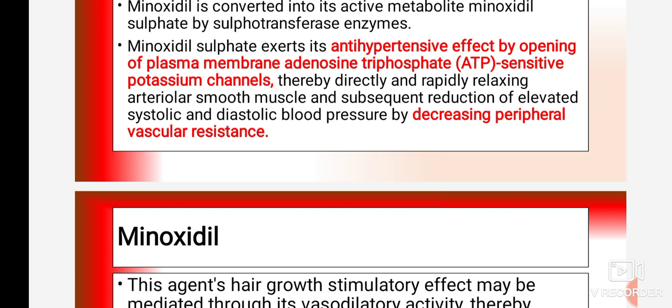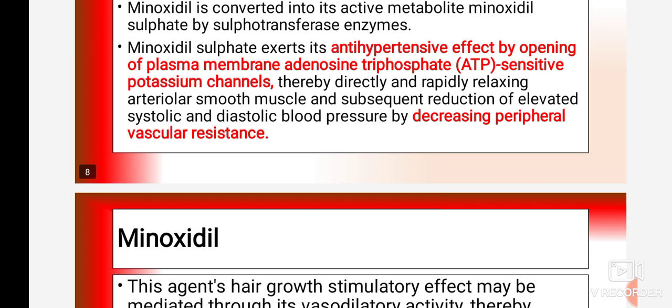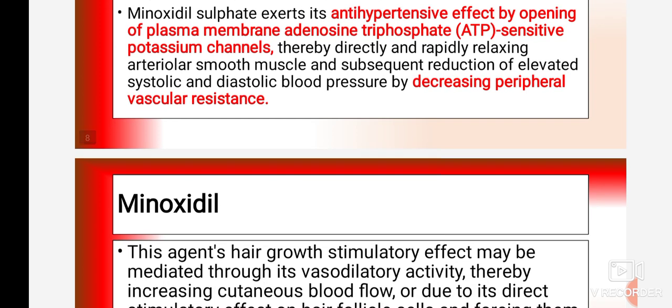Minoxidil, which is a prodrug, is not present in the active form. Once it converts into its active metabolite, minoxidil sulfate, that binds to the ATP sensitive potassium channels, thereby directly and rapidly relaxing arterial smooth muscles and subsequently reducing elevated systolic and diastolic blood pressure.